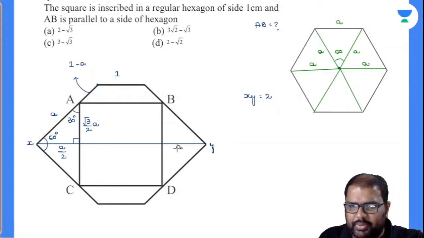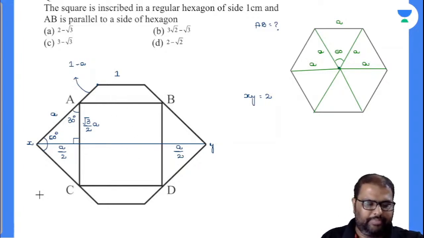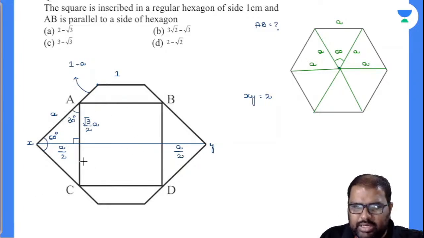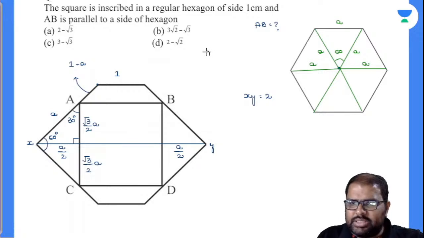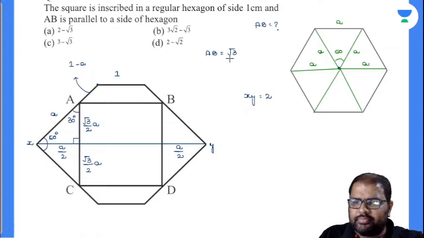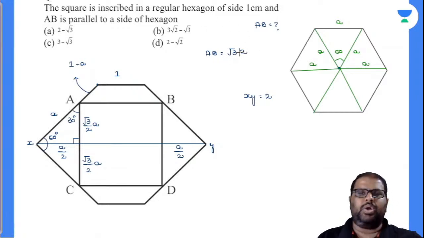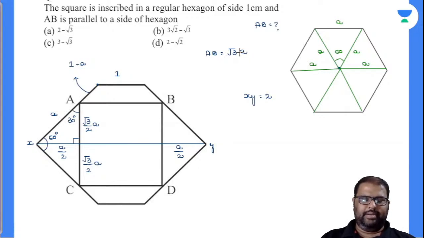This will be A by 2. Now what will be this? This will be nothing but called AB length only. And what will be AB? This is root 3 by 2A, this will also be root 3 by 2A. By this, what can I say? My AB value is nothing but equal to root 3A, sorry, root 3A. Okay. Done.